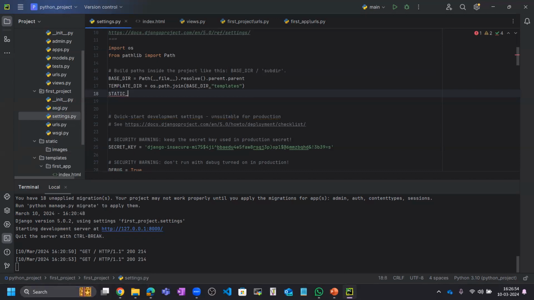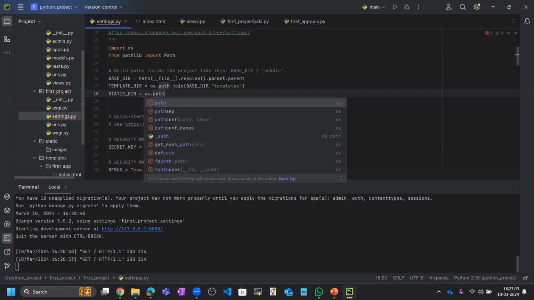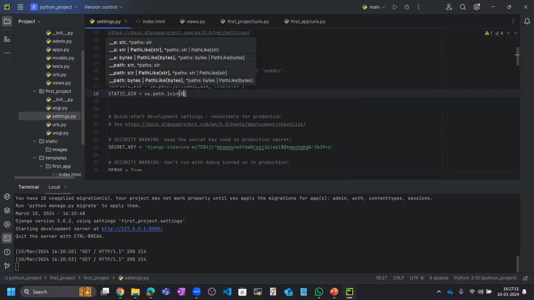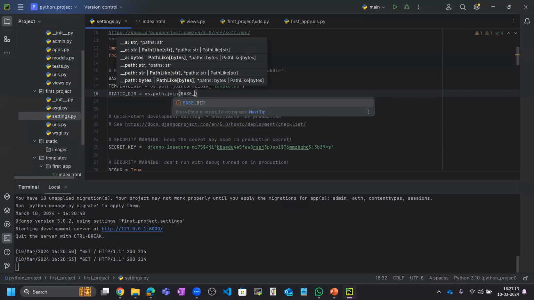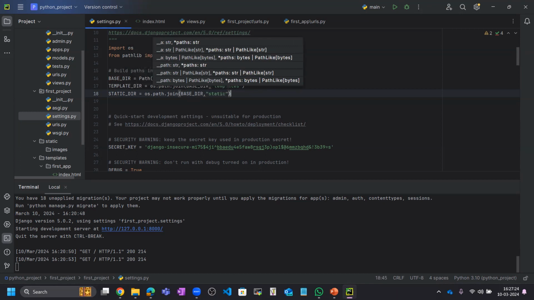Okay, static file directory we need to give, and that will be the os.path.join. That's it. And in this we have this BASE_DIR, and in place of template now we need to give the static folder name.